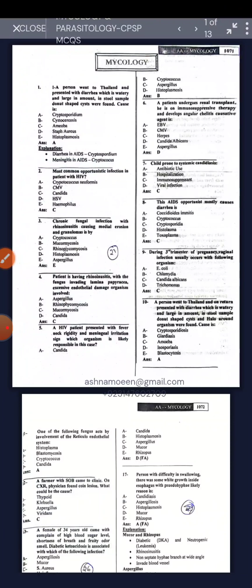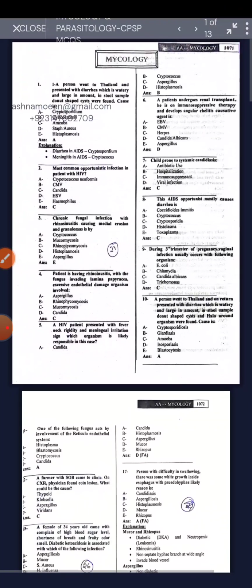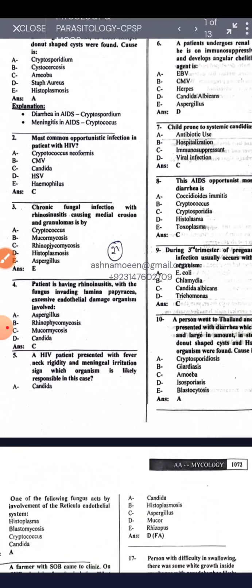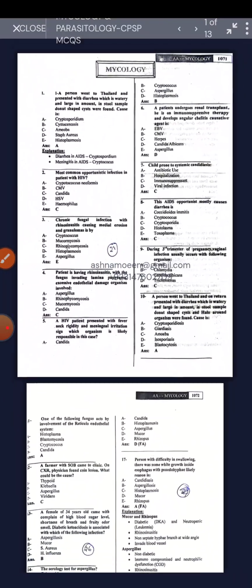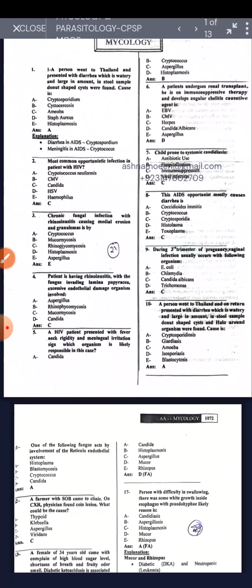A chronic fungal infection with rhinosinusitis causing medial erosion and granulomas is caused by aspergillosis. Rhinosinusitis is mostly caused by aspergillosis. A patient has rhinosinusitis with a fungus invading the lamina papyracea, with excessive endothelial damage. The organism is mucormycosis. If there is rhinosinusitis with invasive endothelial damage, what will it be?